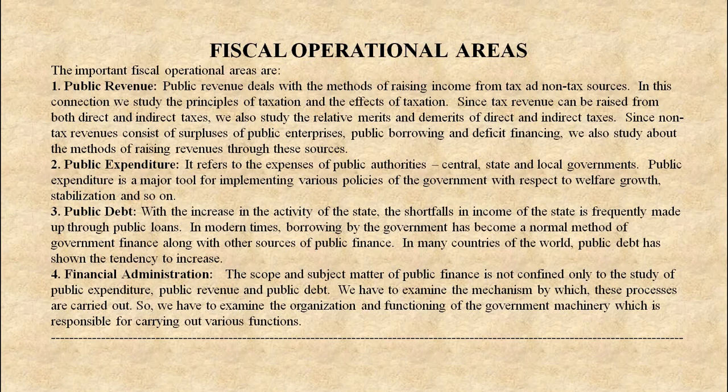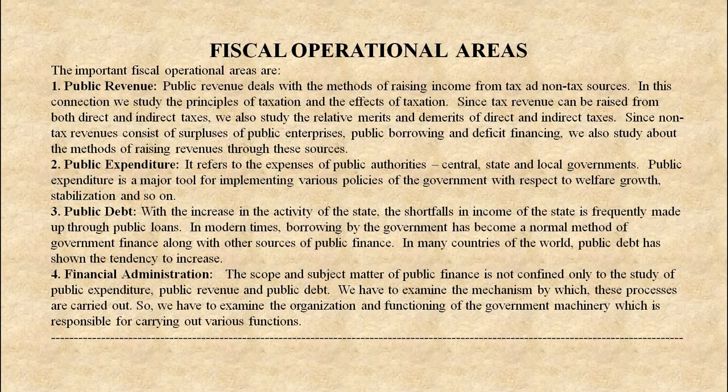Second point, public expenditure. It refers to the expenses of public authorities: central government, state government and local governments. Public expenditure is a major tool for implementing various policies of the government with respect to welfare, growth and stabilization and many more.